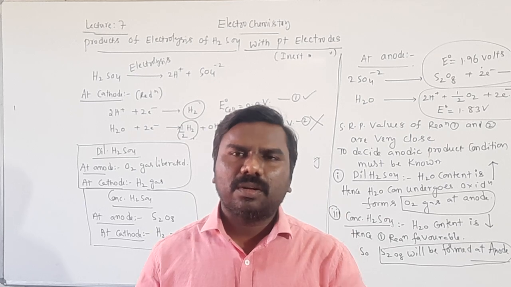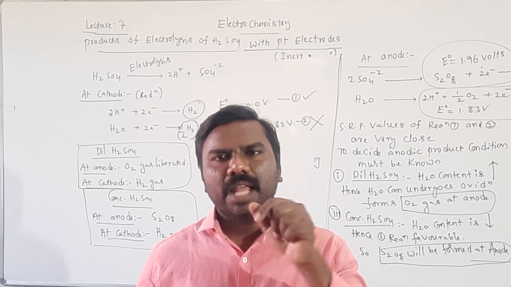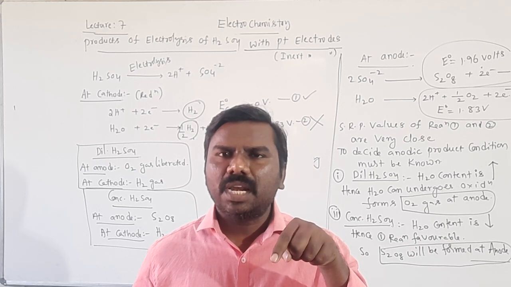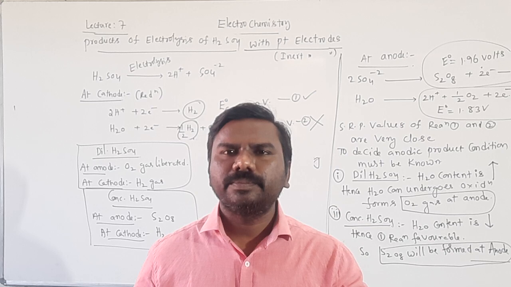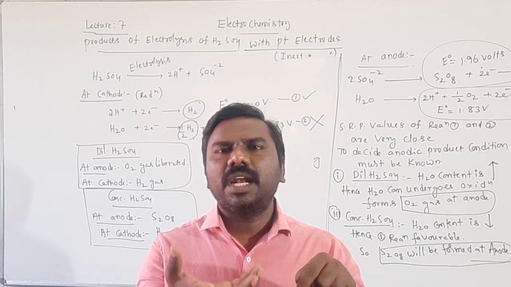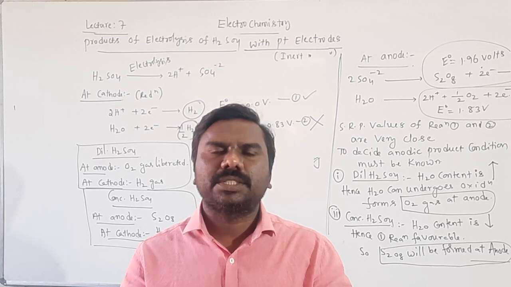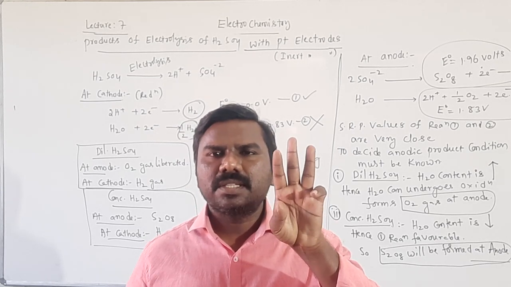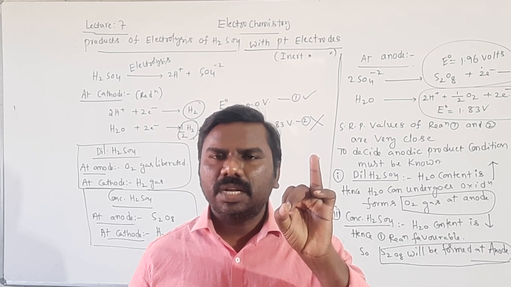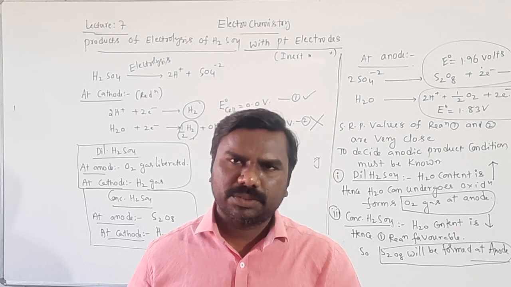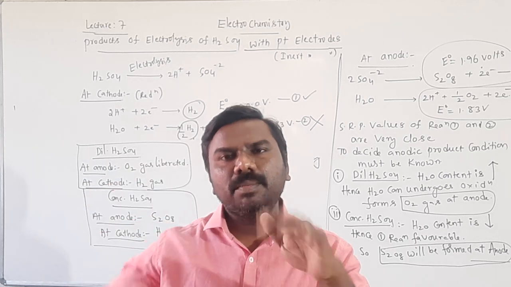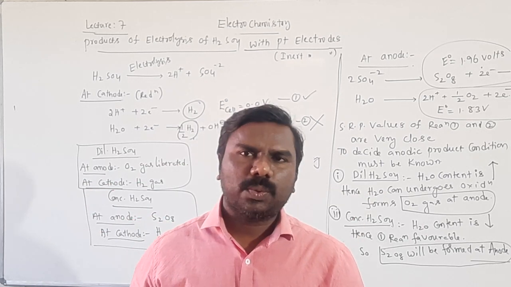If you take reactive electrodes, at the cathode reduction takes place: the electrode rod can undergo reduction, water can undergo reduction, and the cation in the electrolytic solution can also undergo reduction. Totally three. Among these three, the one with the highest SRP will happen at the cathode.